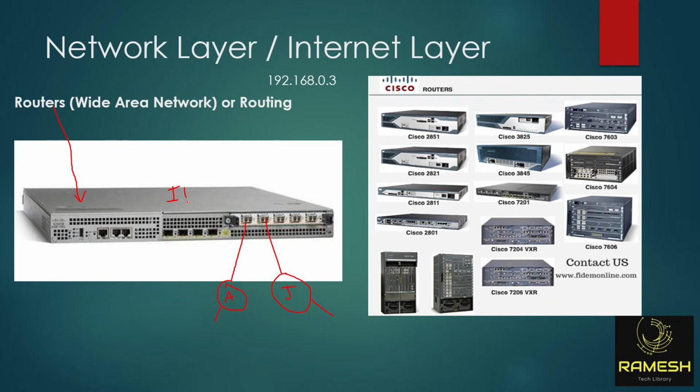And these routers, you will see at the mobile tower, right? At the bottom of the mobile tower, there is a small room. In that room, you will see this kind of routers. Like that in Hyderabad, you have Dilsukhnagar, Gachibowli, Hayathnagar, different locations.